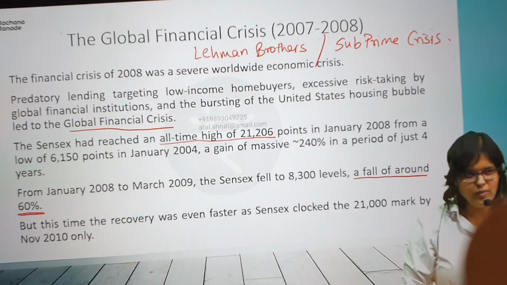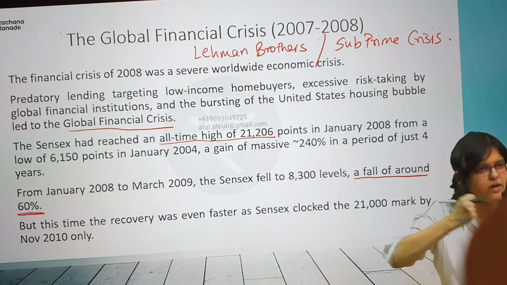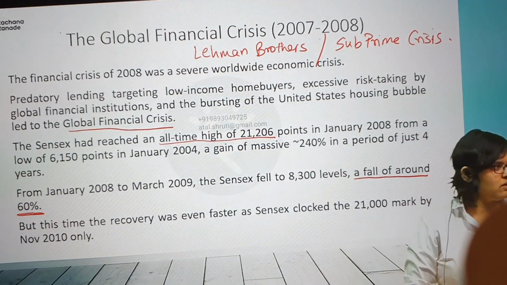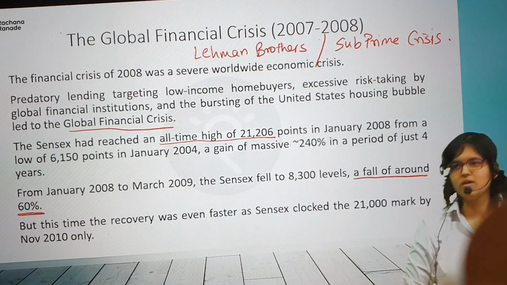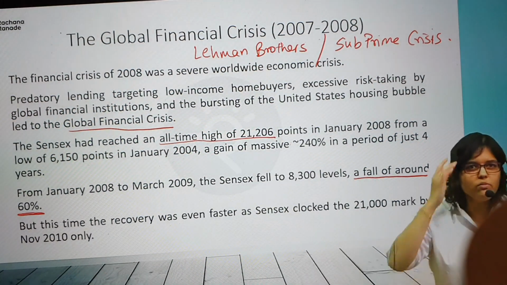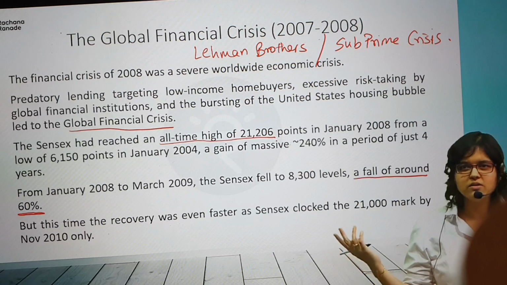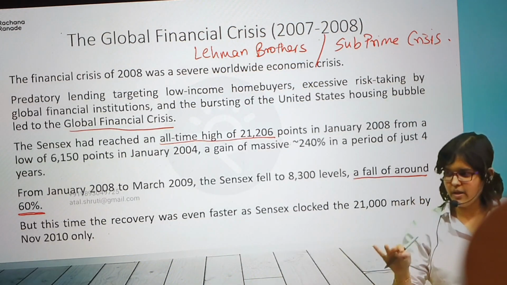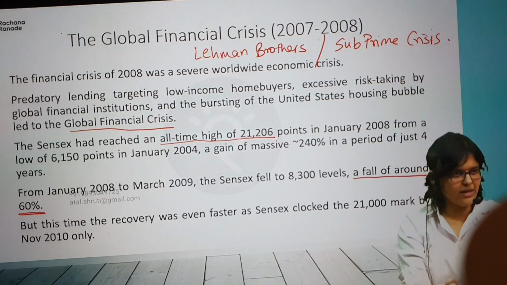Correct? So I hope you have understood that the moment it falls, it's going to fall badly, agreed. But now I believe that the pace of recovery is going to be sharper now. 3 times we have seen 2 years recovery, and now the fall is also going to be sharper, and the recovery is also going to be sharper. More and more algo trading, machine trading, volume trading. No emotions involved. When humans trade, emotions are involved. When machines trade, no emotions are involved. Engineers will say this: if market goes below this, sell. If market goes over this, buy. Conditions are put. Once the sell order is hit, everyone is going to sell. It's going to crash like anything. Once it comes to that level of buying, buy.